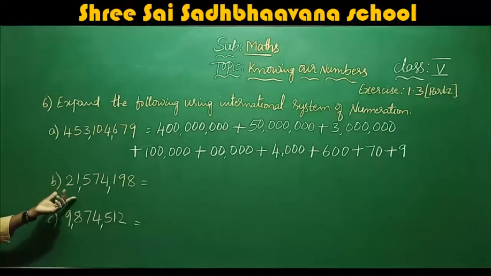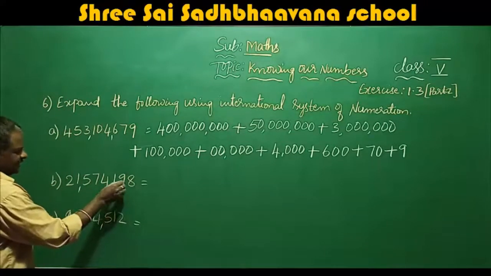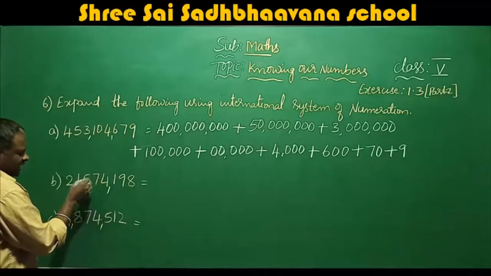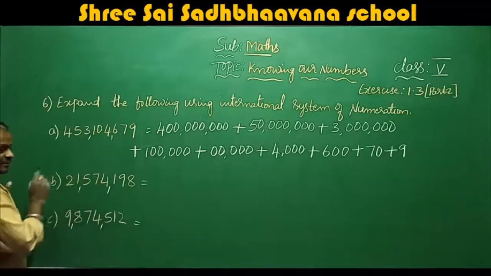Next we come to the second problem. Here it is unit, 10, 100, 1000, 10,000, 100,000, million, 10 million.